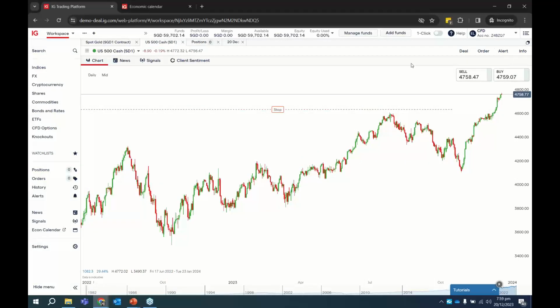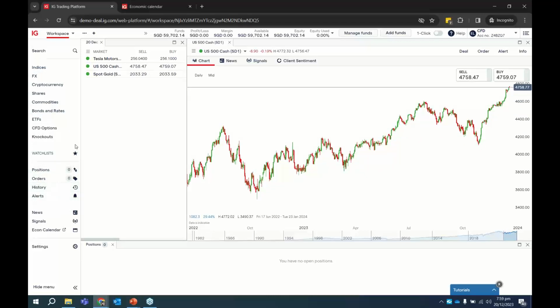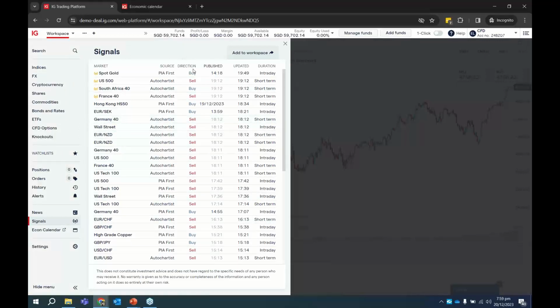So on the left hand side of the platform, you notice that over here are the different asset classes. Over here is the trade management: your positions, your orders, your alerts, your history. Right below that, notice that there are the signals. If you click on the signals, you notice that for IG we have two signal providers. The first provider is PIA First, and we also have the other provider, Autochartist. So these providers are constantly scanning the market for technical patterns.